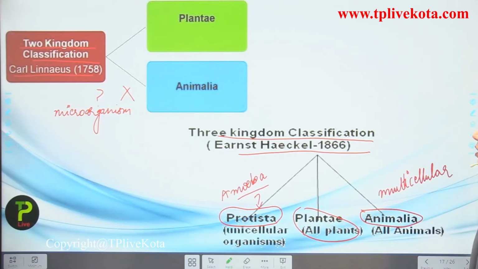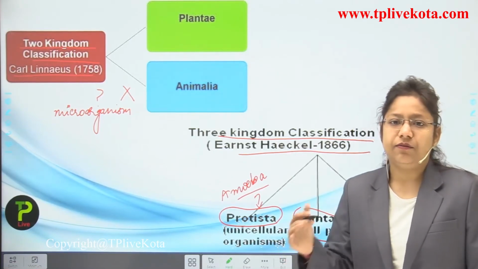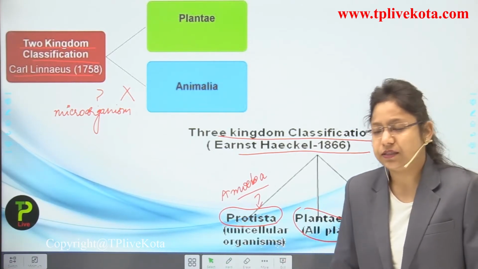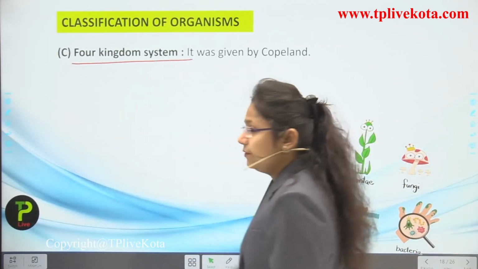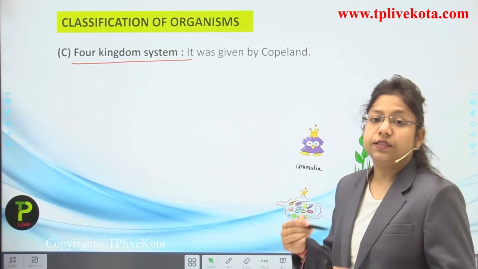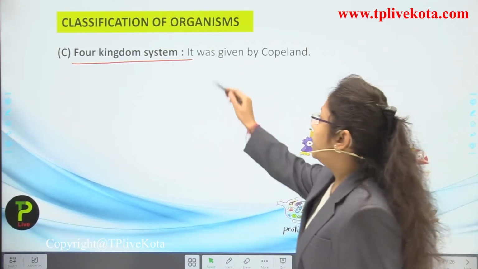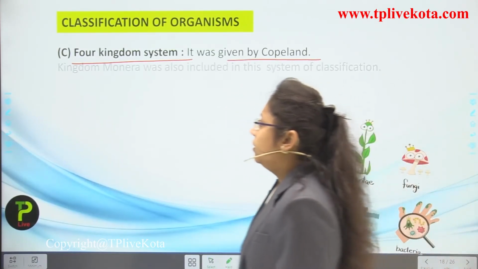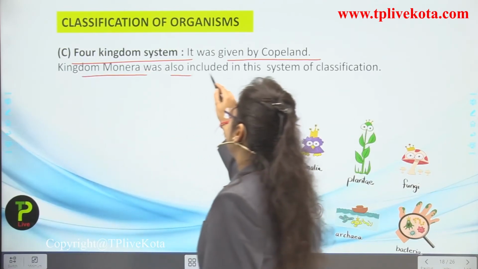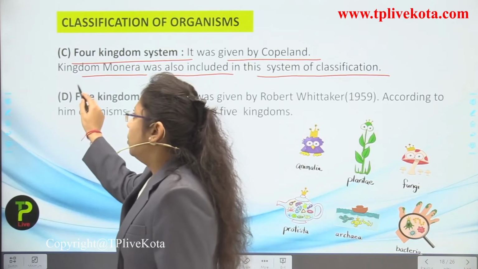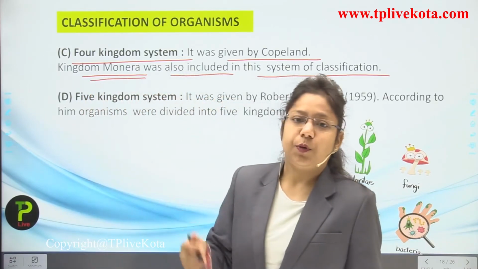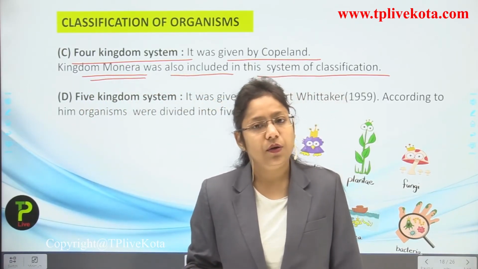So this was not totally right, but somewhat good for further studies. Next came the 4 kingdom system classification, in which organisms were divided into 4 kingdoms. It was given by Copeland. Kingdom Monera was also included, along with Protista.